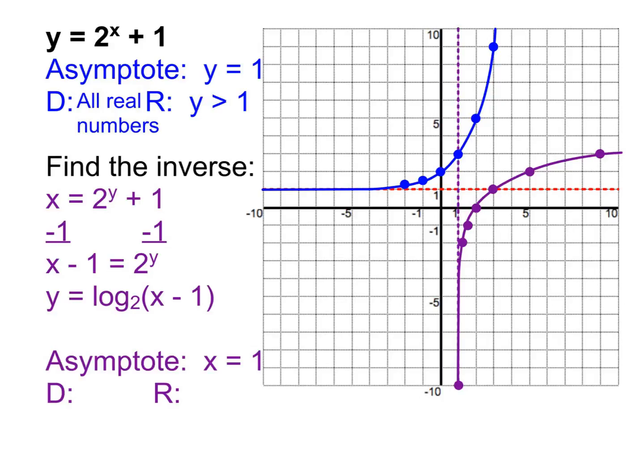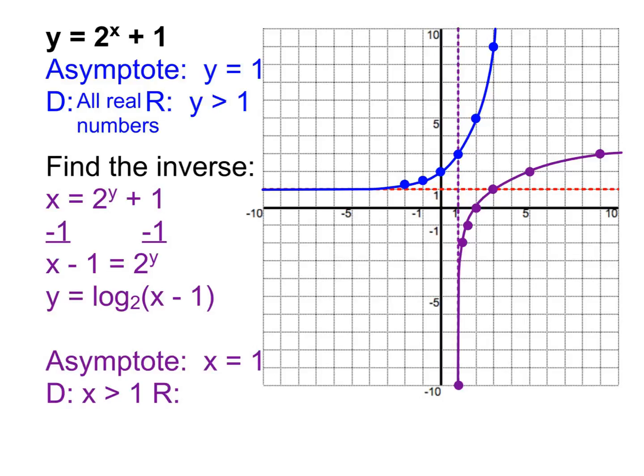What will the domain of this be? Well, first of all, is the domain of the log graph all real numbers? No. Because you'll notice there's no graph to the left of the asymptote. It's only to the right of the asymptote. So our x values start at 1, and they get bigger from there. So our domain is x is greater than 1.